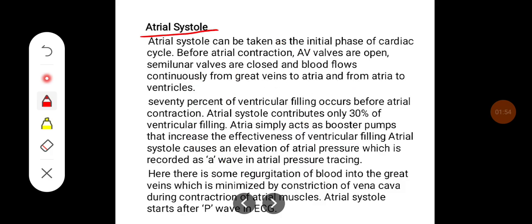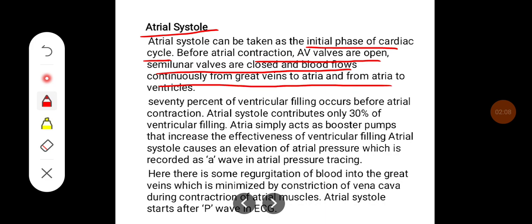Atrial systole. Atrial systole can be seen as the initial phase of the cardiac cycle. Before atrial contraction, AV valves are open, semilunar valves are closed, and blood flows continuously from the great veins to the atria and from the atria to the ventricles. 70% of the ventricular filling occurs before atrial contraction. Atrial systole contributes only 30% of the ventricular filling. The atria simply act as a booster pump that increases the effectiveness of ventricular filling.